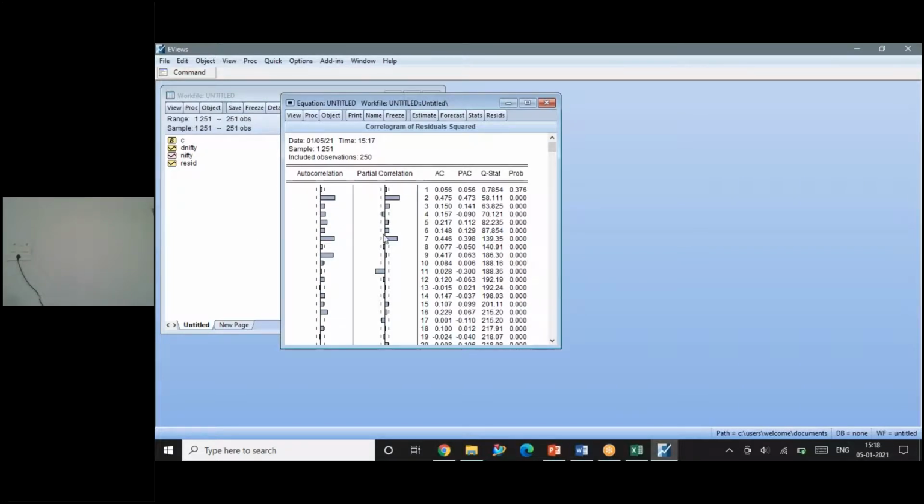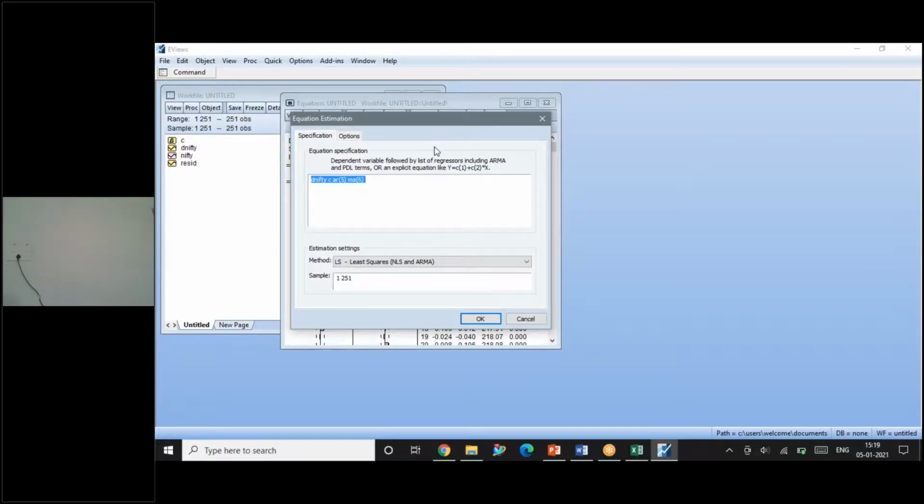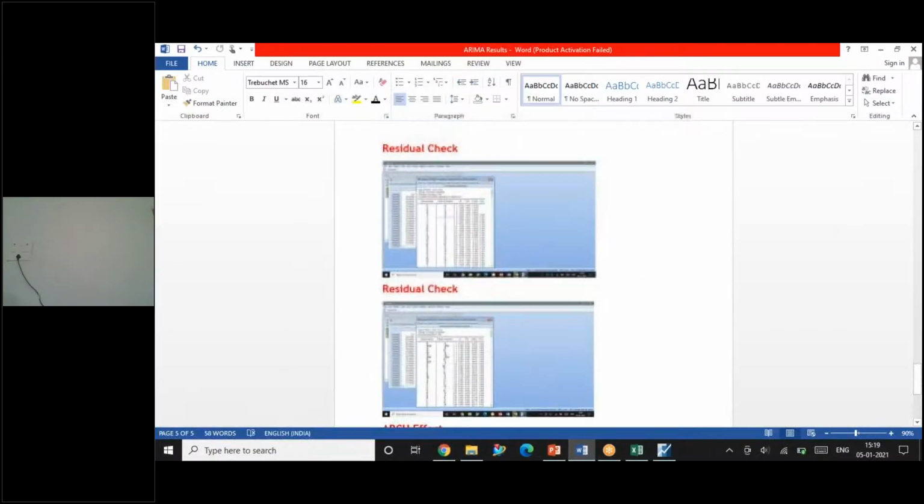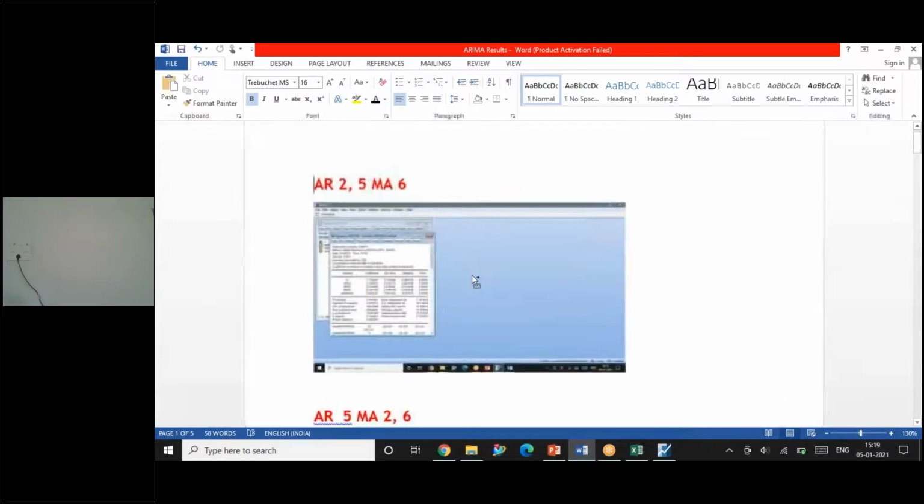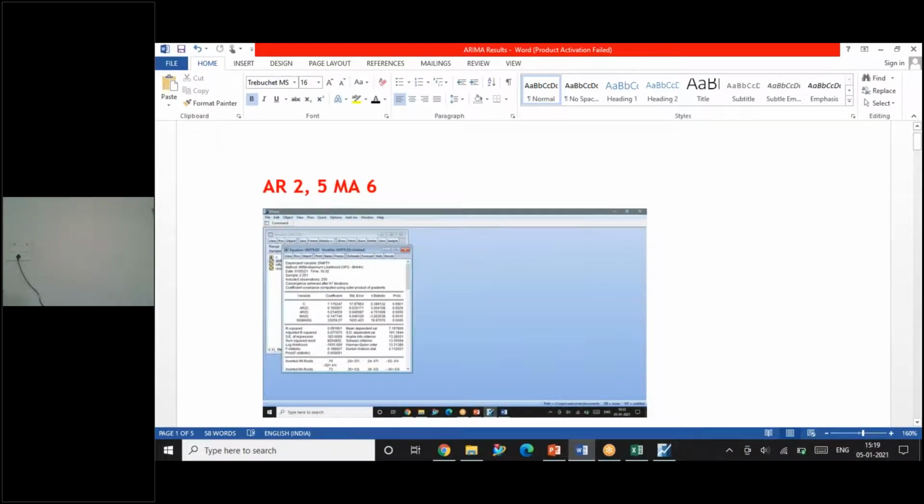I'm taking the second lag and seventh lag. I see the seventh lag and second lag have a significant spike here. Now it becomes essential for me to test the second lag and the seventh lag. Since I didn't have time to put all the outputs in the PPT, I've given a few outputs in the Word document. You can see the outputs here in the Word document. Because of lack of time, I couldn't edit all these things. I've given it to you for your reference.